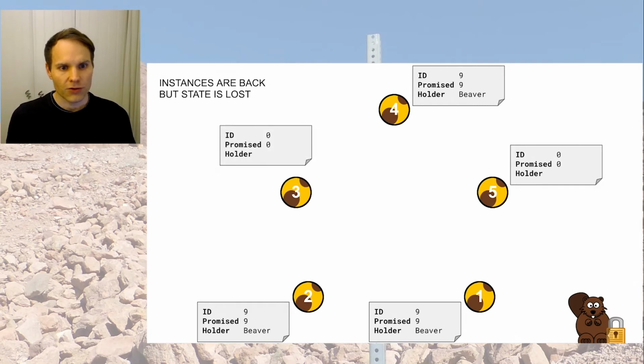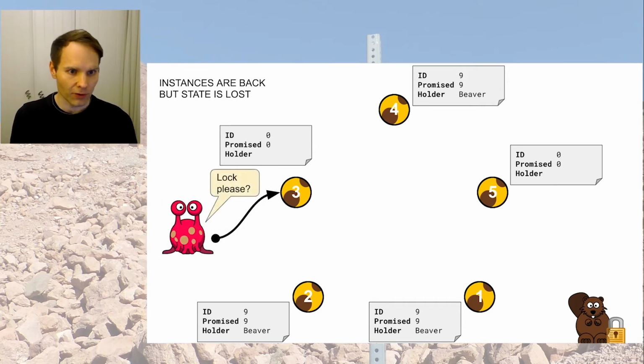So an engineer comes and fixes the data centers, servers come back up, but the state is lost. So now we have again a quorum of 5, but 2 of the instances have no idea what happened. They have no memories of the past. They're starting blank. And as it so happens, Alien comes along, and Alien also wants to acquire the log. And Alien asks one of the instances which have no previous state.